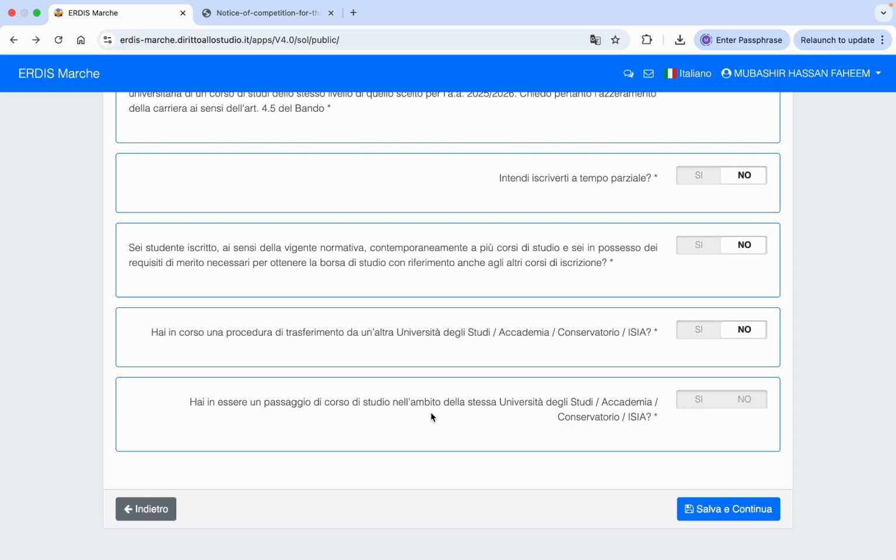And the last option is that if you are transferring from the same university but from some other department, then you need to click on Sì, otherwise click on No. Then click on Salva e Continua.